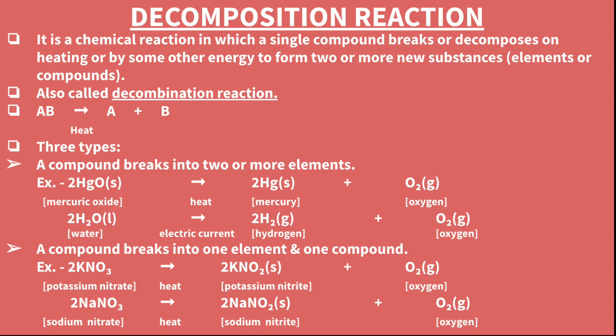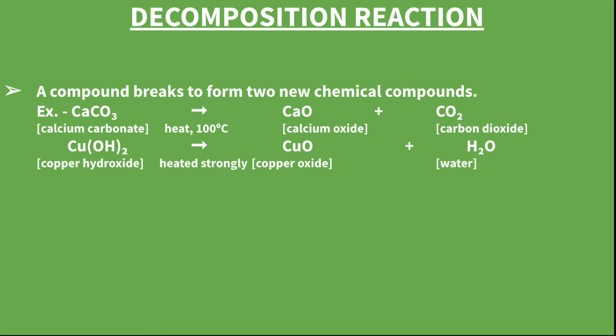Second condition is a compound breaking into one element and one compound, like potassium nitrate in presence of heat breaks to potassium nitrite and oxygen. Sodium nitrate in presence of heat becomes sodium nitrite and oxygen. So one compound and one element it is breaking into.